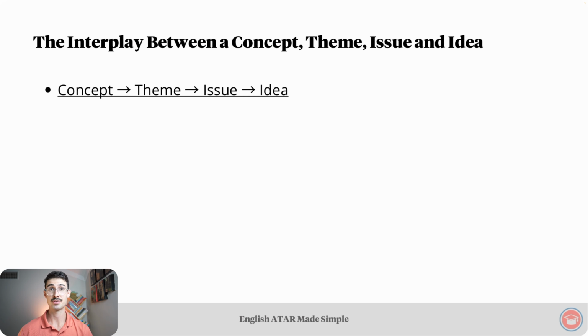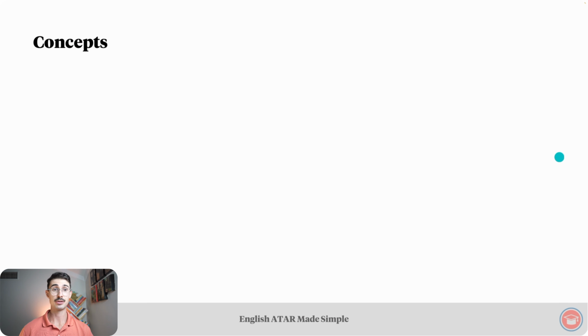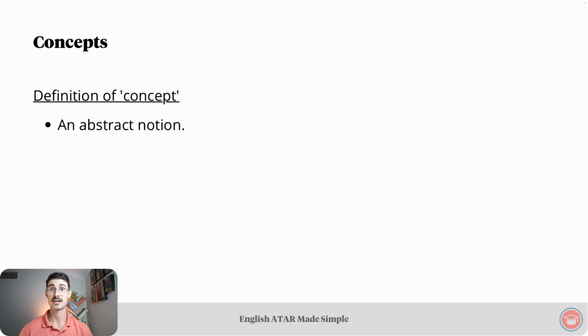The interplay was represented visually through a diagram or a spectrum, and that spectrum showed that the general side is on the left and the specific side is on the right. So we go from most general, which is a concept, to a little bit more specific but still general, which is a theme, to an issue, which is more specific, and then an idea, which is most specific. From there, we looked at concepts, and our definition of a concept is simply an abstract notion.